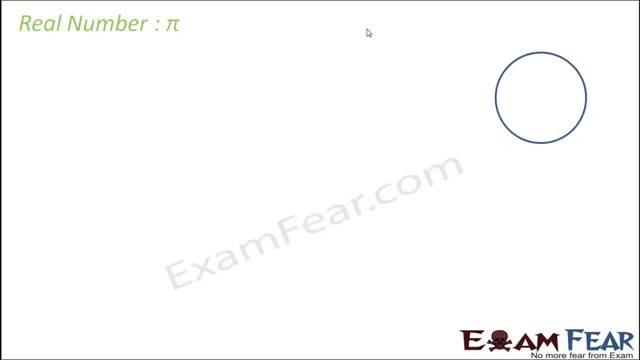Let's discuss pi. Pi is a real number, in fact an irrational number. It is a special number. Pi has a value, we have shown you: 3.141592653589, and this continues. This is the value of pi.